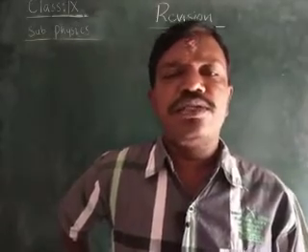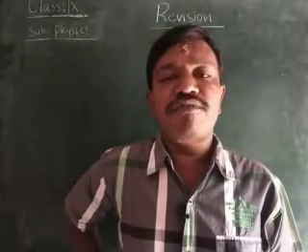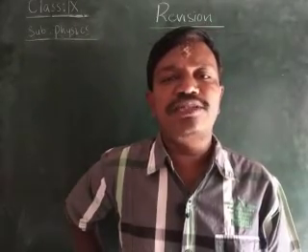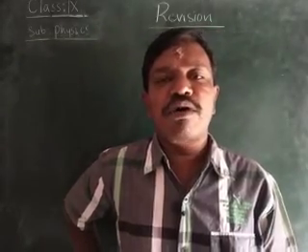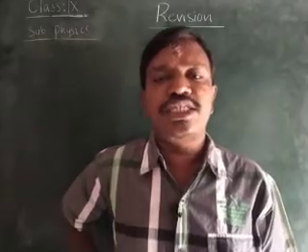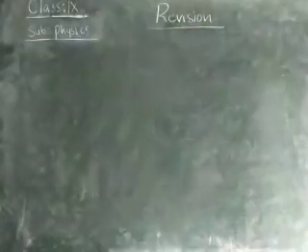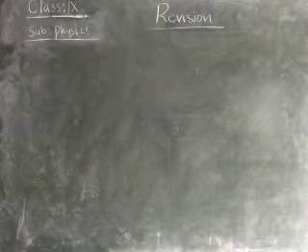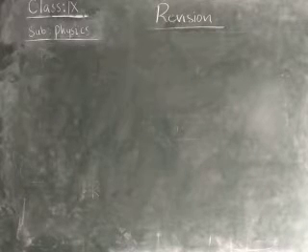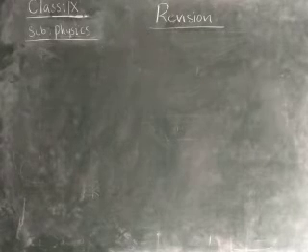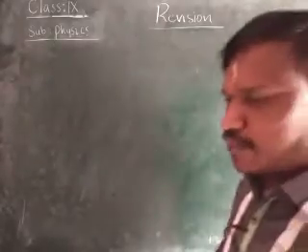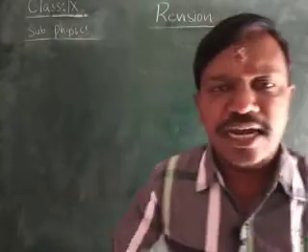Children, you should make a note of all these transparent, translucent and opaque media, because you may get questions from these types of medium. You know the examples of transparent: air is a transparent medium, water is a transparent medium.